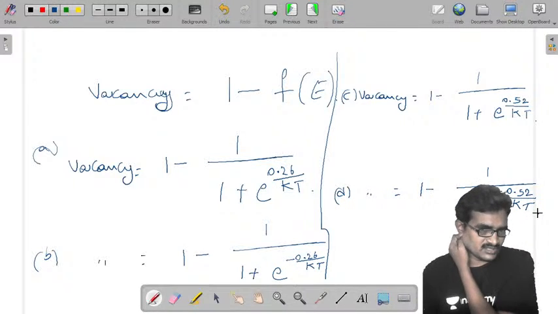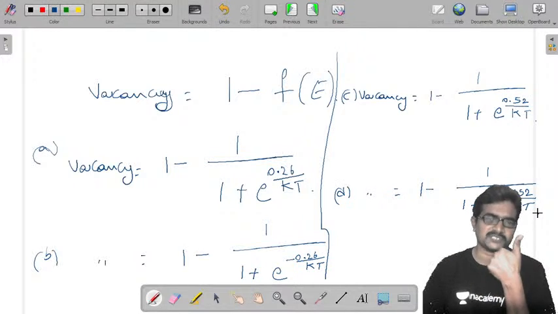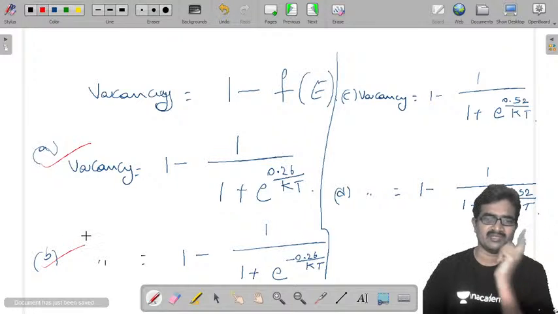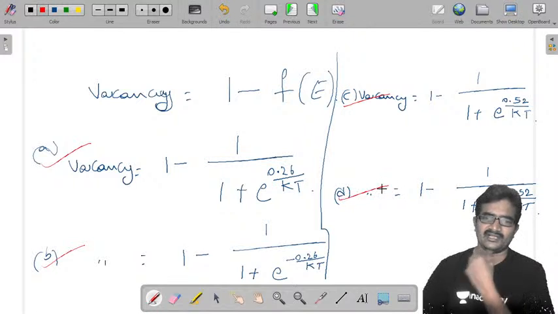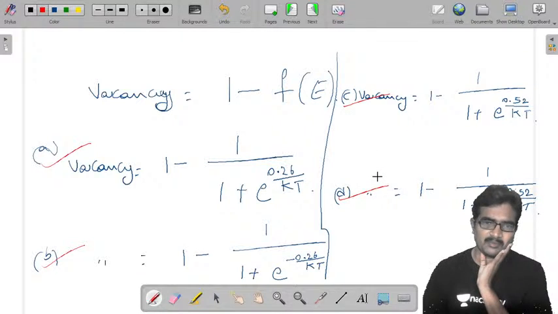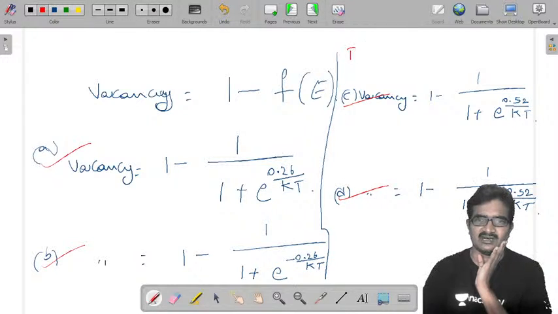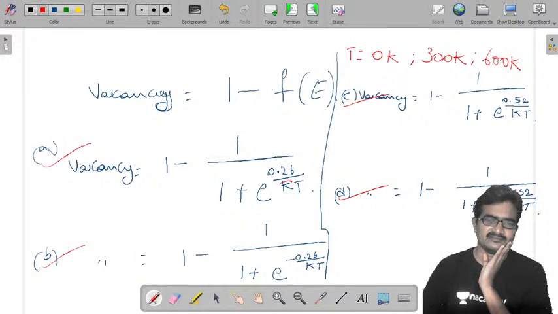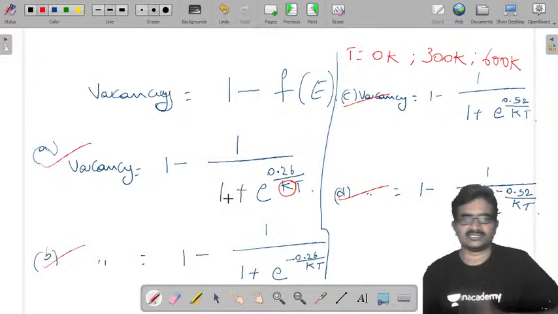Now the value you are getting in option A and the value from the previous case are equal. Here this one and the previous B are equal. Here this one and the previous C are equal. D both are equal. But in your problem they gave temperatures of T equal to 0 Kelvin, 300 Kelvin and 600 Kelvin. Just substitute the K value. K is the Boltzmann constant.